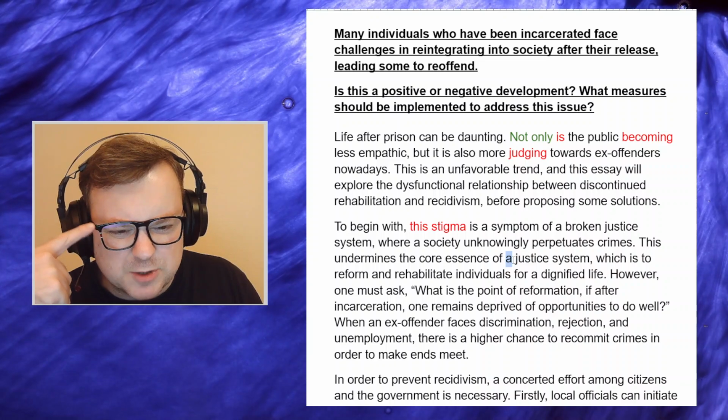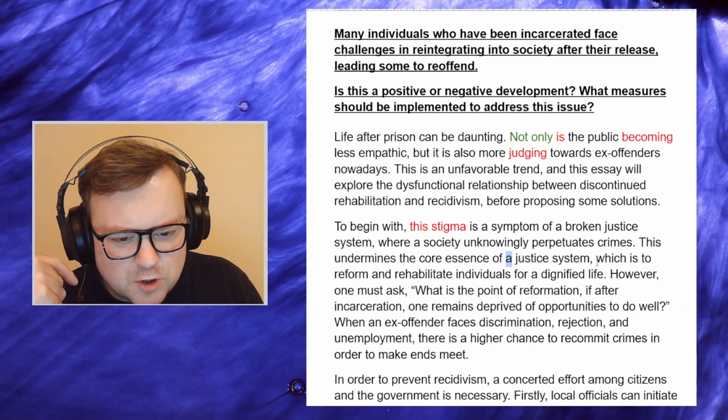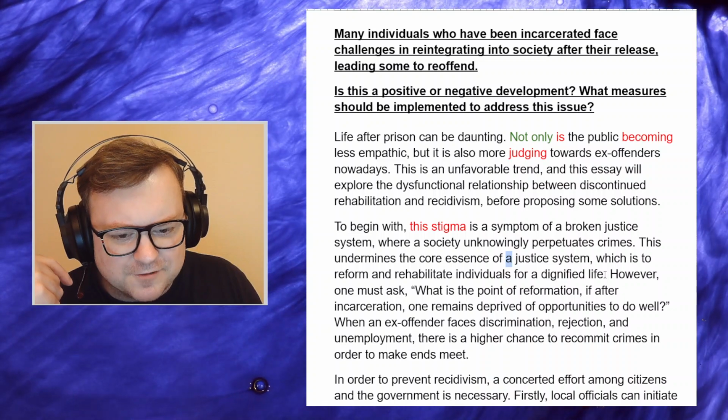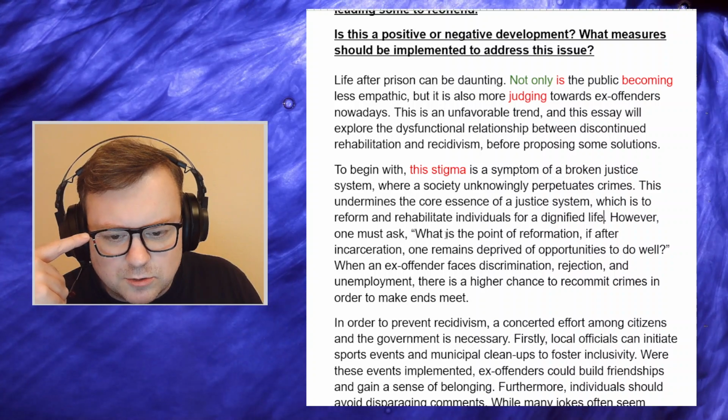A justice system is okay here. That's fine. "Core essence of a justice system, which is to reform and rehabilitate individuals for a dignified life." Agree. "However, one must ask," cool.